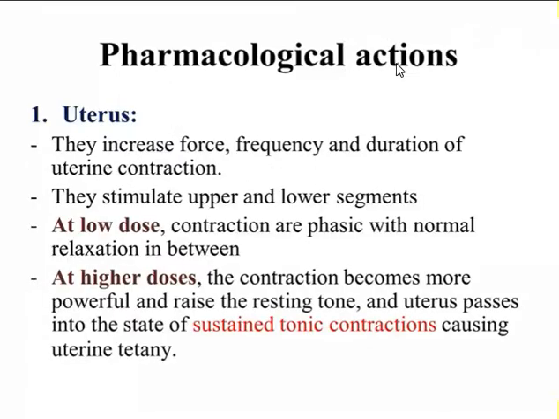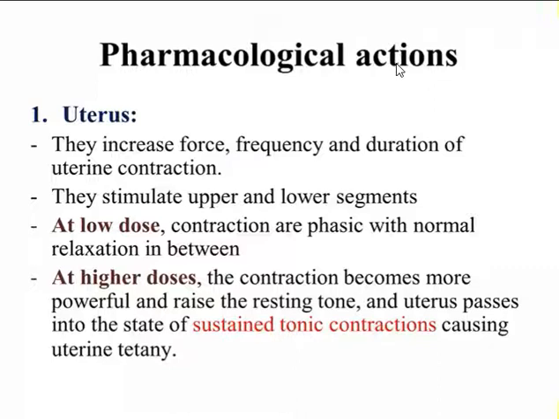And what are the pharmacological actions? So, the pharmacological action of ergot derivatives in the uterus is that they will increase the force, frequency, and duration of uterine contraction. So, force, frequency, and duration of contraction are all increased by ergot derivatives, and they stimulate both the upper and lower segment of the uterus. And when it is given at low dose, contractions are phasic with normal relaxation in between. So as in the case of oxytocin, here also when it is given at low dose, the contraction is phasic. That means there is complete relaxation in between two successive contractions.